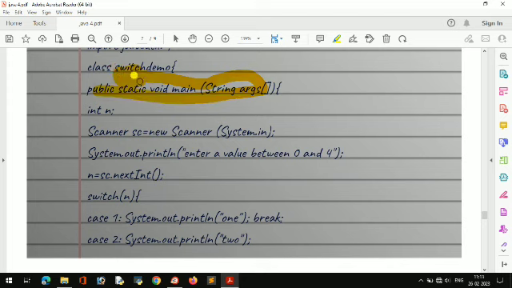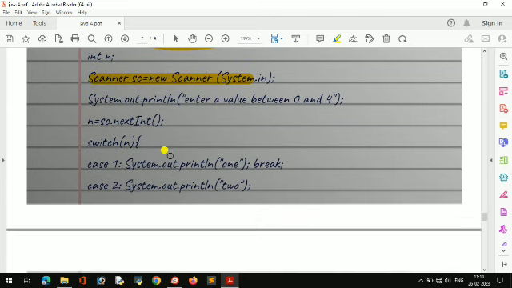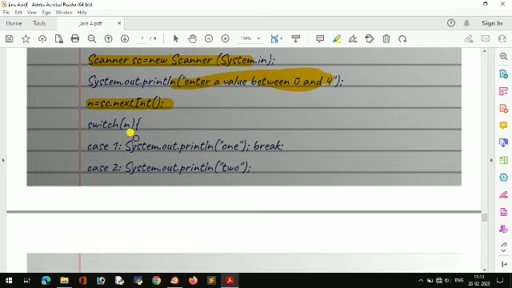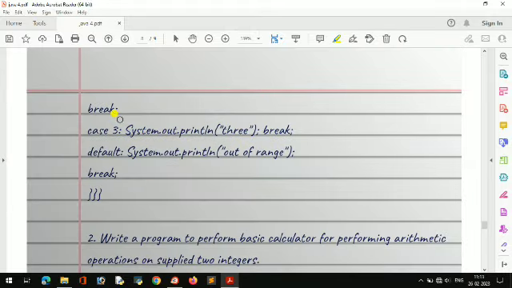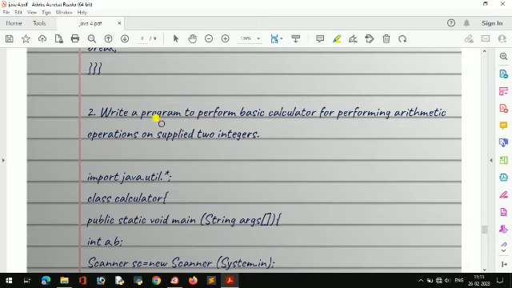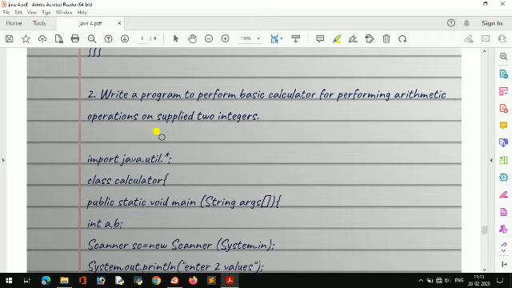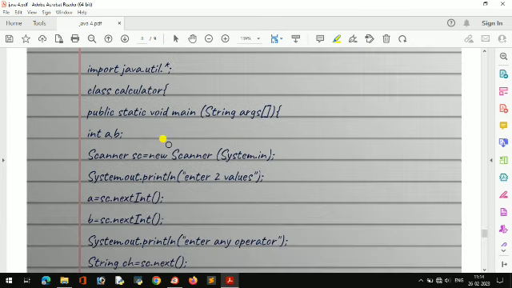And here I am writing one switch program using the Scanner class. Enter a number between 0 to 4, which I have stored in n. Then switch on n, meaning switch on that number. If you have written 1 then it will print 1, if you have written 2 then it will print 2, and I have written break also. See here, break also. Then if you write 3 it will print 3, 4 prints 4, or default. This is a simple program only.